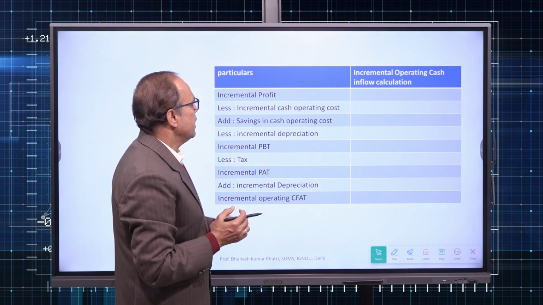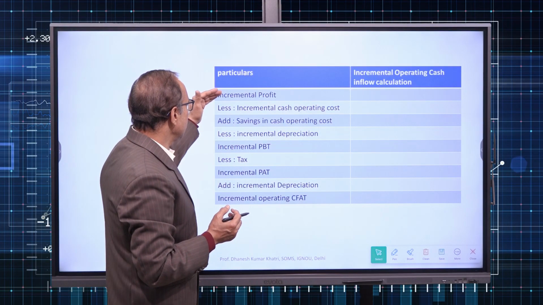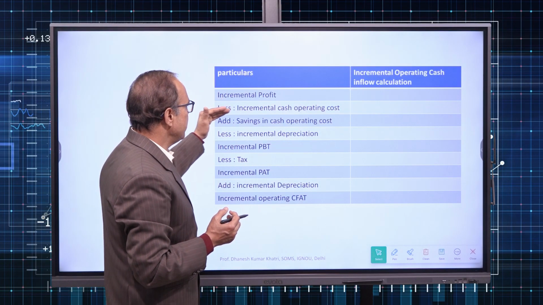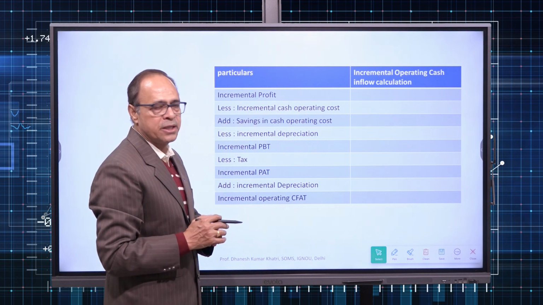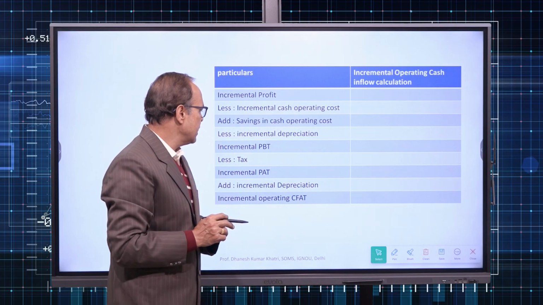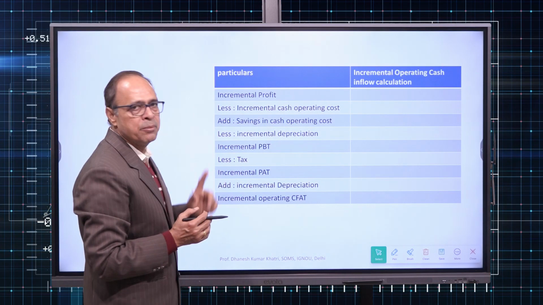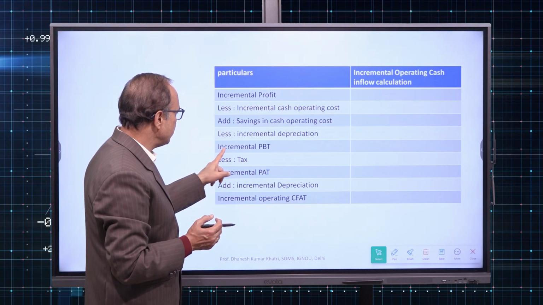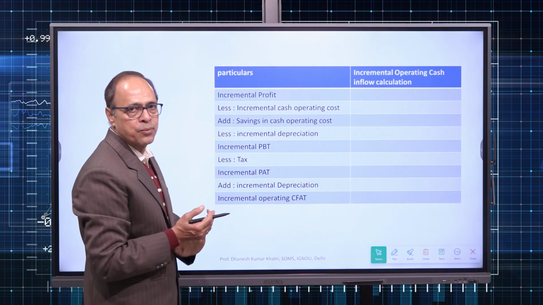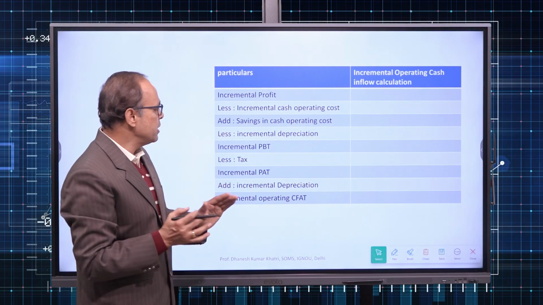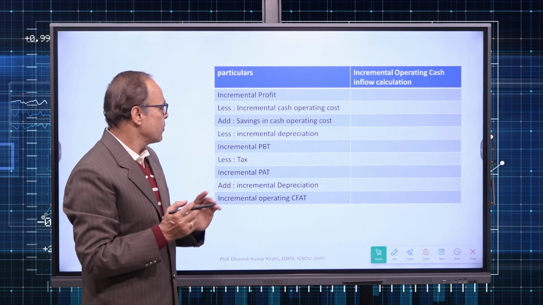Then comes calculation of incremental operating cash inflow. Incremental profit, incremental cash operating cost, add savings in cash operating cost, less incremental depreciation. So this is the list of activity to be done. Now what we have been given? We have been straightway given incremental profit before tax. That means these steps we need not do. However, in a numerical these steps might be required, so you have to take that into consideration.